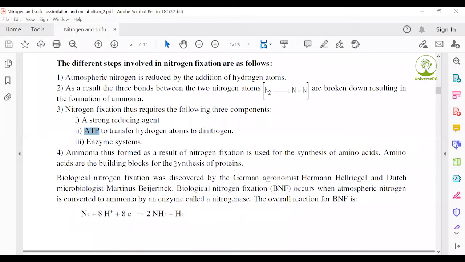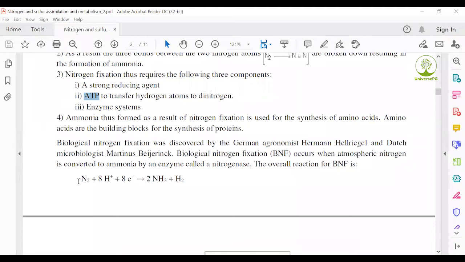Ammonia, formed as a result of nitrogen fixation, is used for the synthesis of amino acids. Amino acids are the building blocks for the synthesis of protein. See the reaction: nitrogen plus 8 hydrogen atoms plus 10 electrons produce ammonia plus 2 hydrogen.